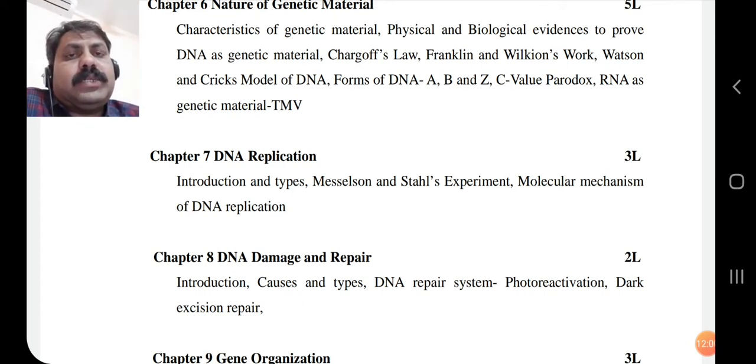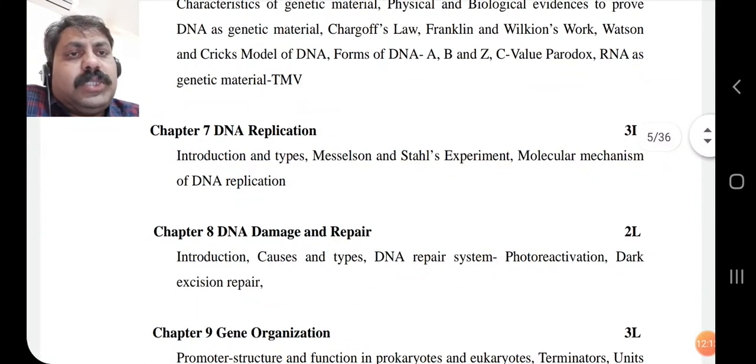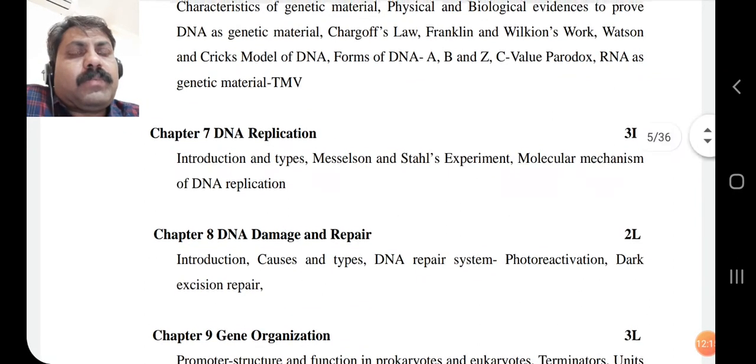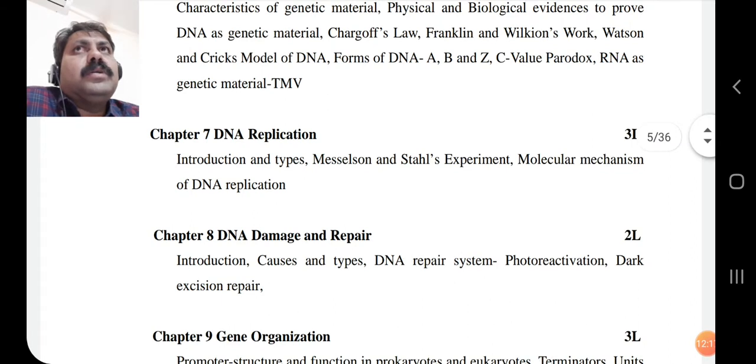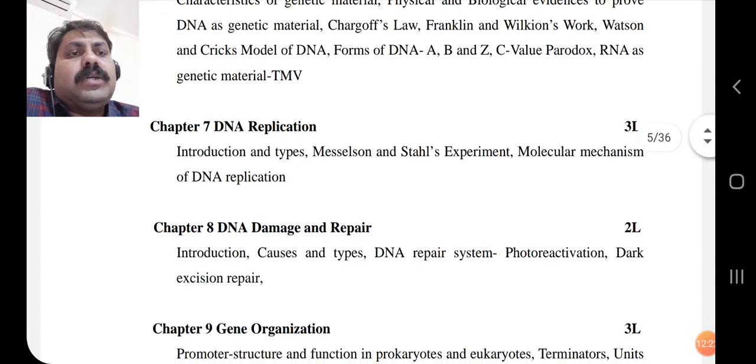So before that, the DNA has to divide. Before the cell divides, the DNA has to divide, and this process of DNA division is called DNA replication. Now this is again one important discovery, because there are some opinions among the researchers again in the 1950s to 1960s era, and all these experiments we are going to discuss in